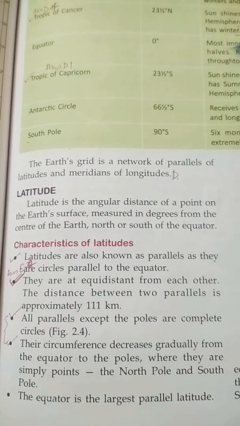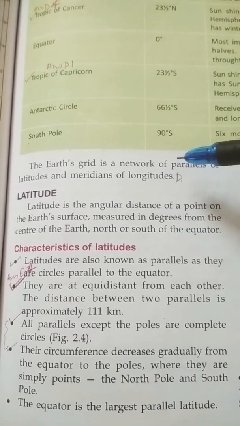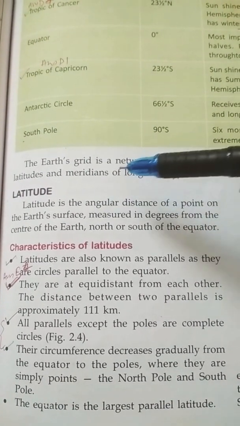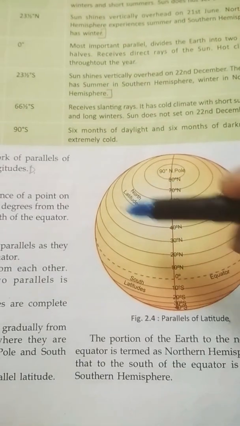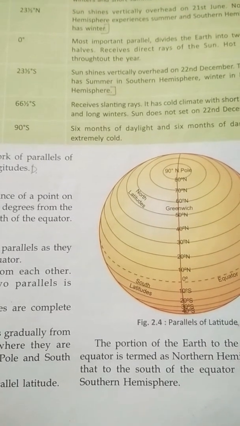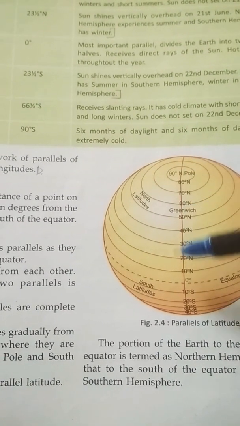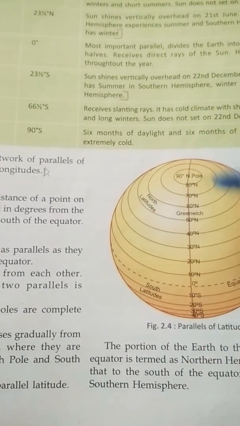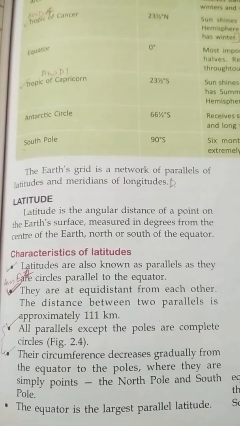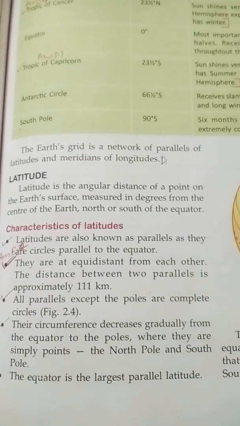Now here they talk of the Earth's grid, which is a network of parallels of latitude and meridians of longitude. That means a grid is made of these imaginary lines which are running parallel, plus the imaginary lines which are running longitudinally, and together they make a proper grid system. Now in detail, we'll go to the heading latitude.